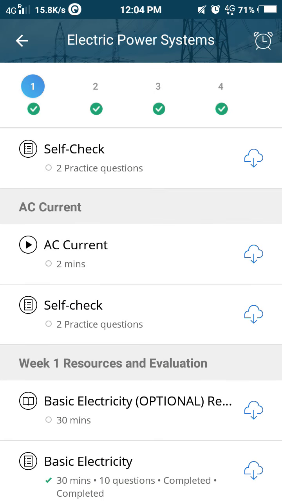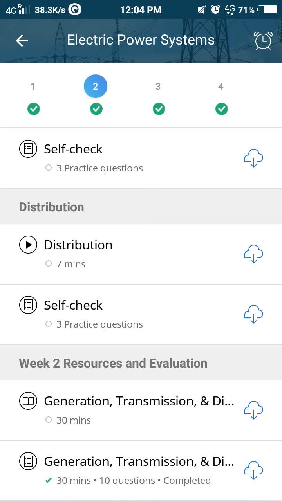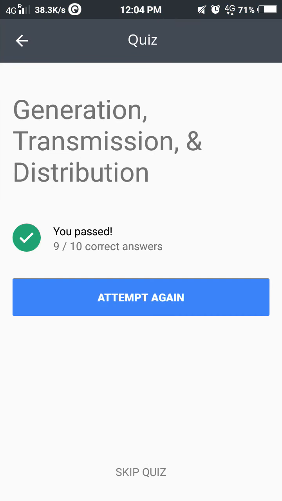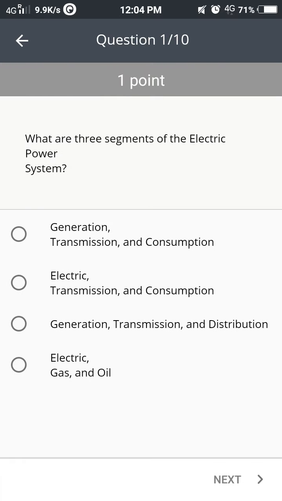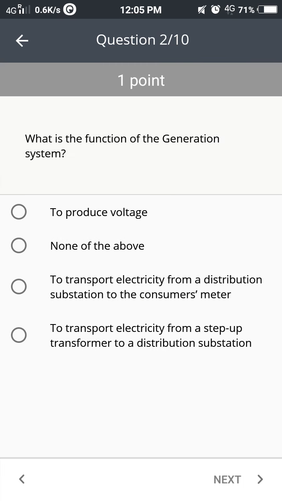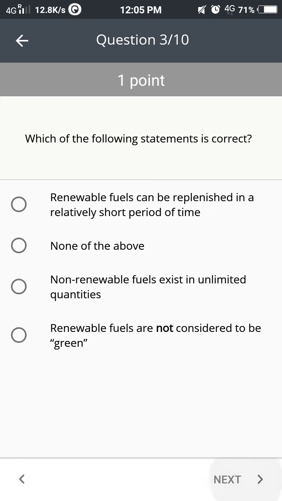Now let's go to week 2. So week 2 also has 10 questions. Let's get started with that. For the first one, the question is, what are the 3 segments of an electric power system? The 3 segments are generation, transmission and distribution. Please check the correct option thoroughly. Which is the function of the generation system? So it is to produce voltage.